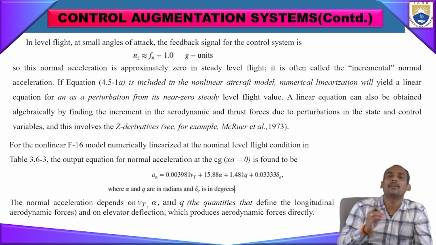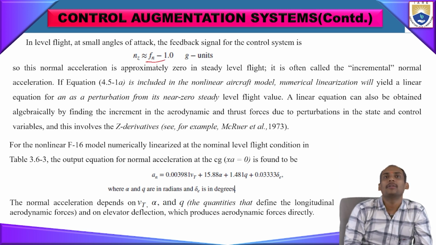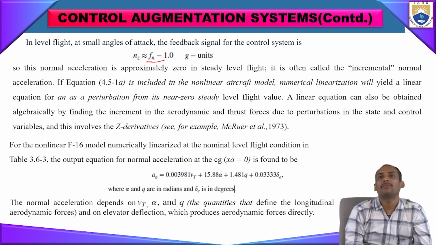So NZ is almost equal to Fn minus 1, where Fn is the force in the normal direction. So the normal acceleration is approximately 0 in steady level flight, often called incremental normal acceleration. That equation is included in the non-linear aircraft model.